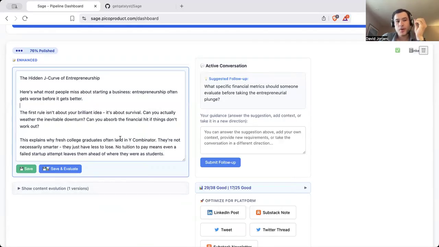But the most important part is essentially the suggested follow-ups. In this case, I'm talking about the J curve, essentially like a hockey stick, but for the founder itself, not for the startup. This is actually important when I'm talking about finances and being able to be in the world of unknowns. And the question makes it a whole lot clearer, which is: what financial metrics would someone evaluate before taking an entrepreneurial plunge? This would be important. I'm going to keep it simple for the interest of the demo.